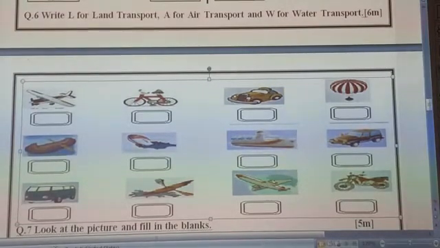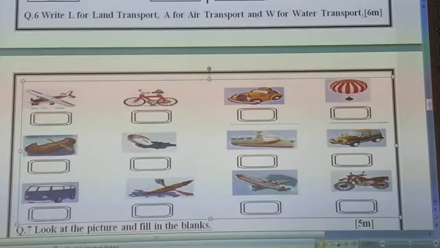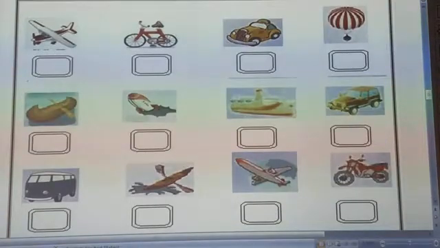Today we are going to learn question number 6. Write L for land transport, A for air transport and W for water transport. Okay? So let's start. First is, which transport is this?